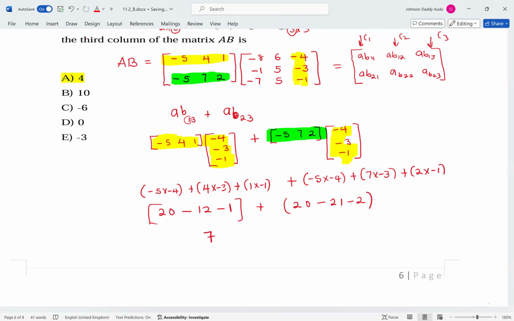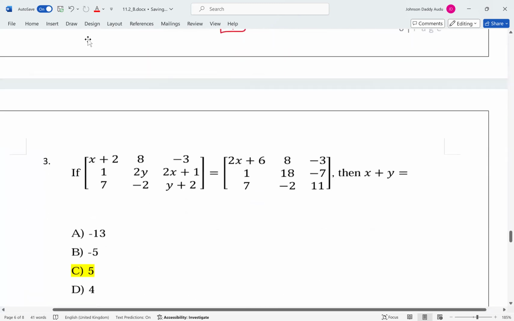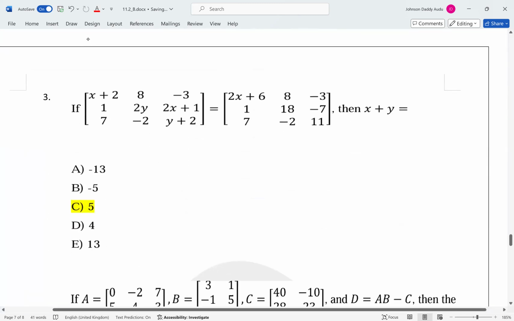So from here, I think we have a 7 here. And this is 20 minus, this is minus 1, minus 3. So this is going to be plus minus 3. And this is going to be 7 minus 3, which is a 4. Okay. Very good.